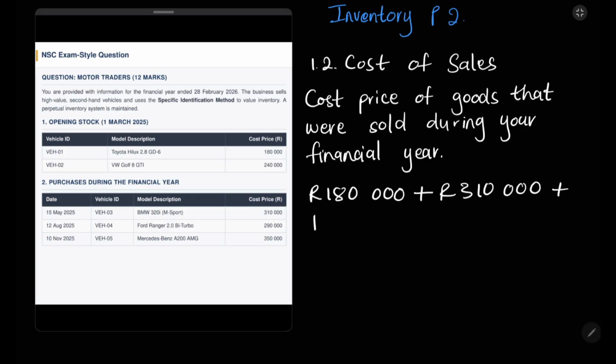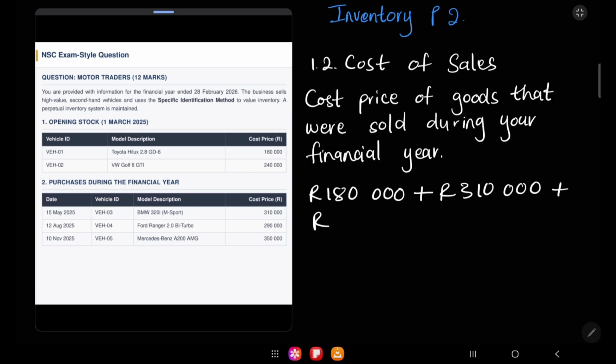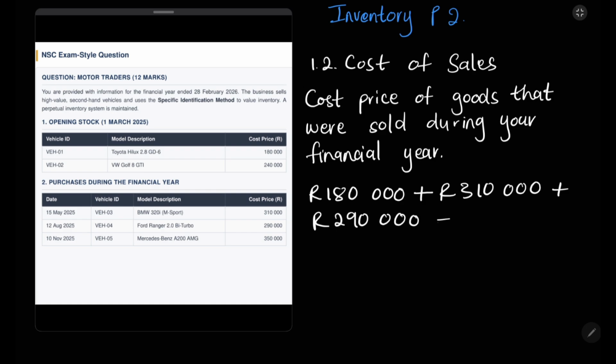We also have the third car, which is vehicle 4, a Ford Ranger. Let's look at a Ford Ranger. We have vehicle 4, Ford Ranger, 290,000 Rand. Now, when you calculate 180,000 plus 310,000 plus 290,000, you should get a cost of sales of 780,000 Rand.